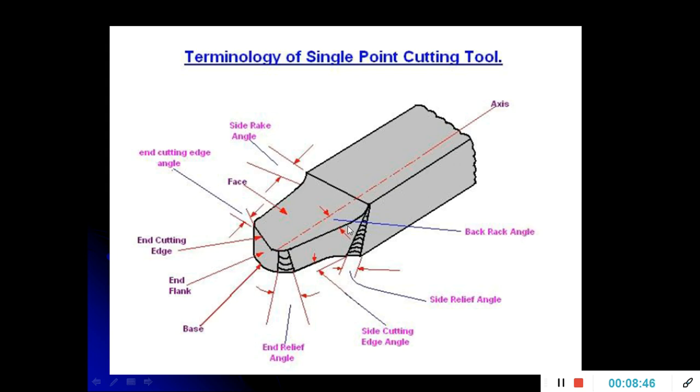Now another one is the back rake angle. The back rake angle is made on the rake face of the tool. This back rake angle is useful to create the cutting edge here, the cutting edge or the nose radius. This is the nose radius. In this way, the systematic naming of all the parts and different angles of a cutting tool is what we call the nomenclature of a single point cutting tool.